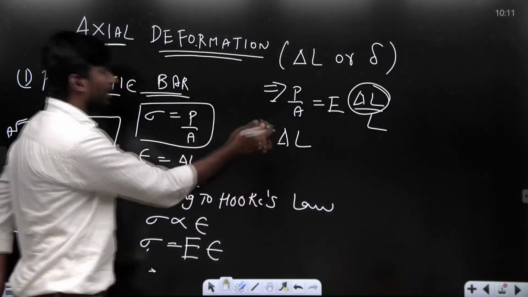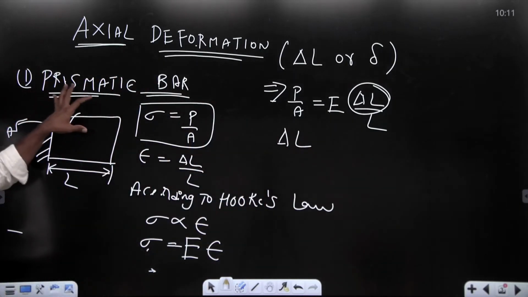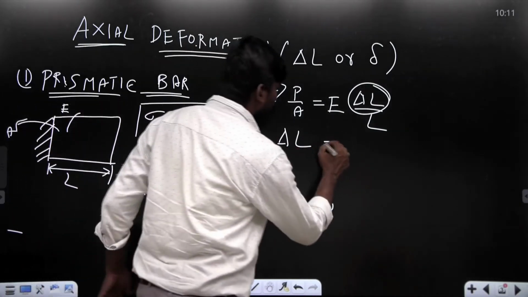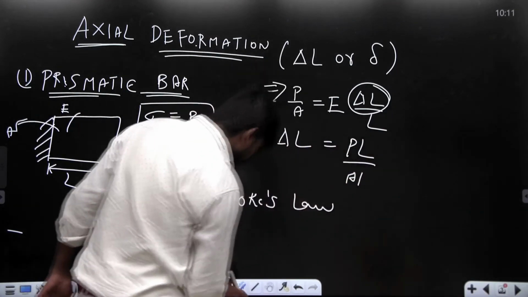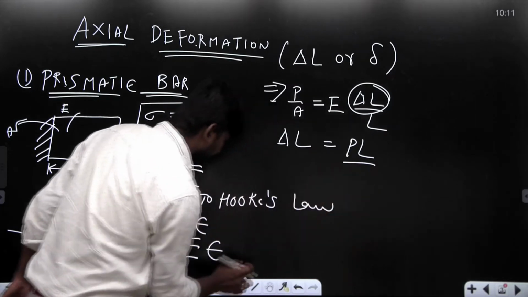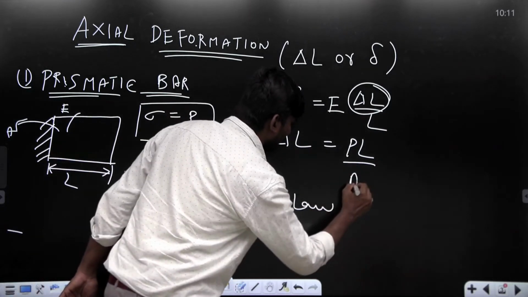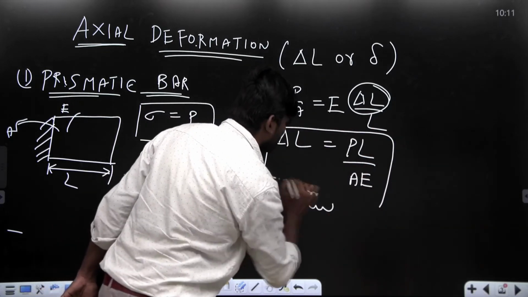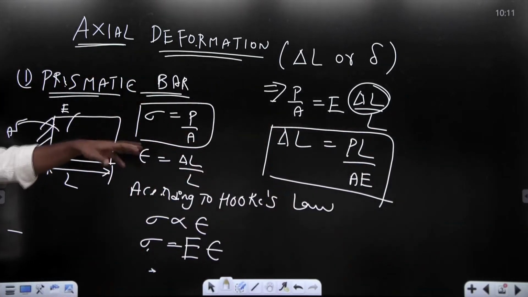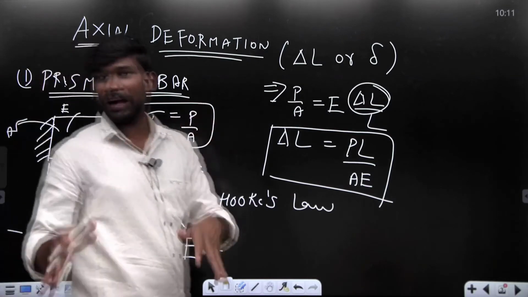I want axial deformation in case of a prismatic bar. So delta L is equal to PL by AE. So this is the axial deformation in case of a prismatic bar.